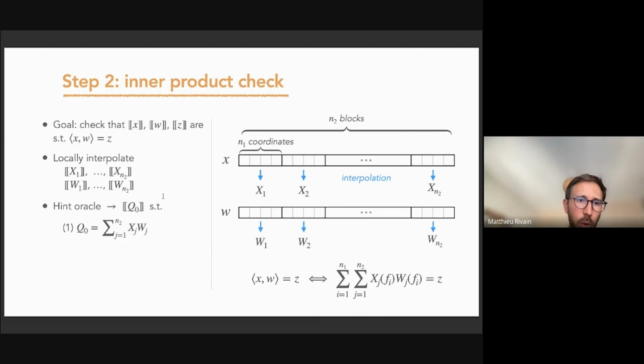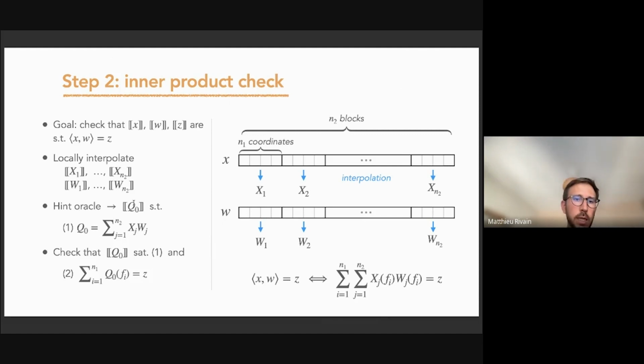Okay, so for this, we will call the hint oracle to generate a sharing of the polynomial Q0, which satisfies this. Q0 is defined as the sum of the products of the polynomials block by block, so x_j times w_j.